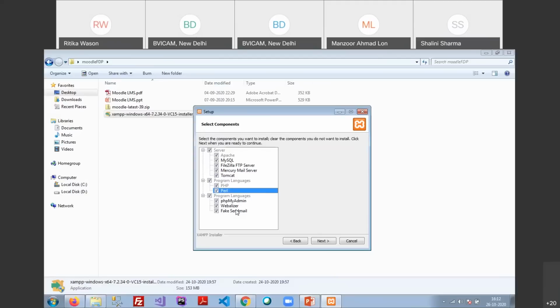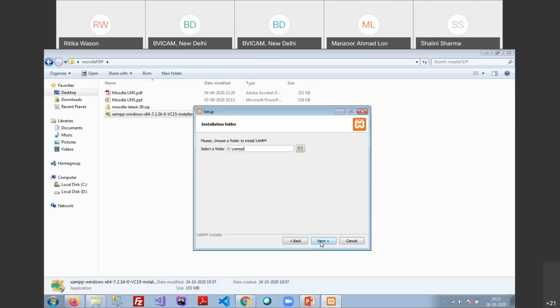The Webalizer and Fake Sendmail are not so required components, so we can uncheck both of them. But this time, we are just going to select all of these. I'm not going to change anything in this installation.